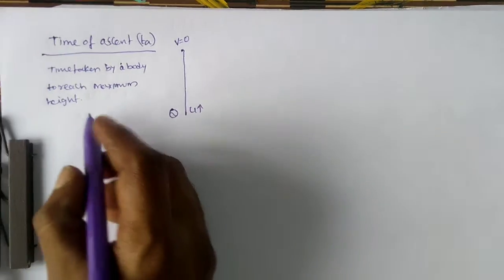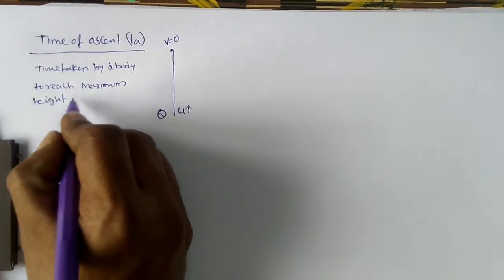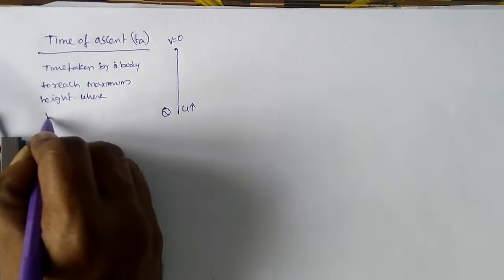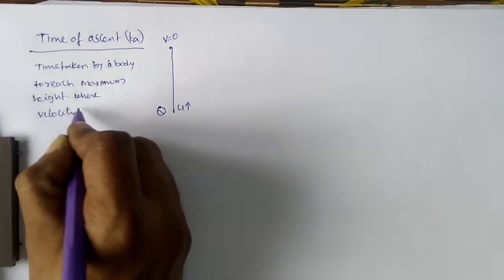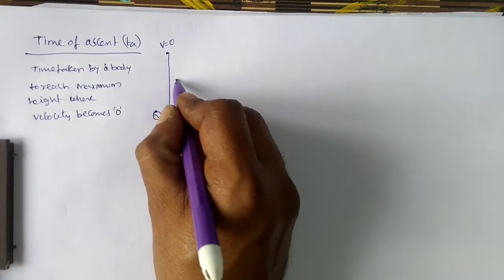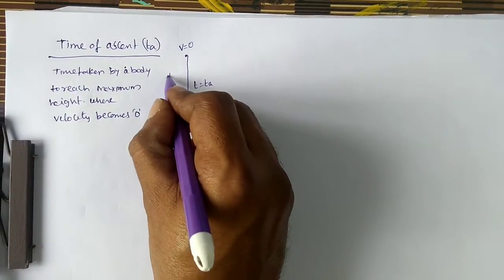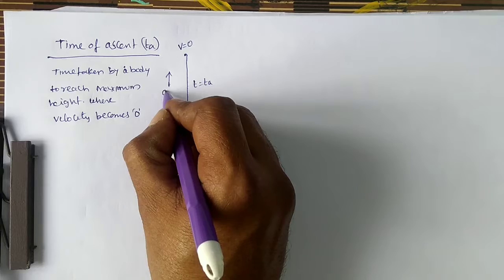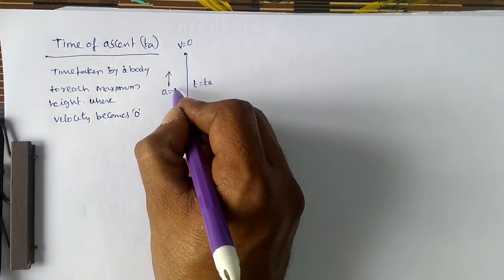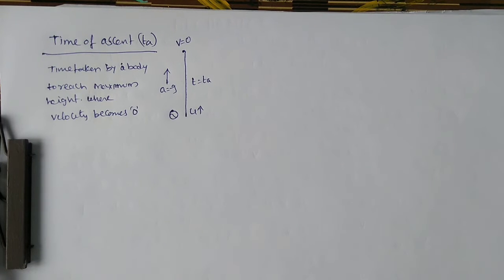Okay, this is the definition. Simply, time taken by the body to reach the maximum height, where velocity becomes 0. Here time t is equal to t_a. Now it is vertically projected, means upward direction, means acceleration a is equal to minus g. We need only time here. Which formula is to be used here?